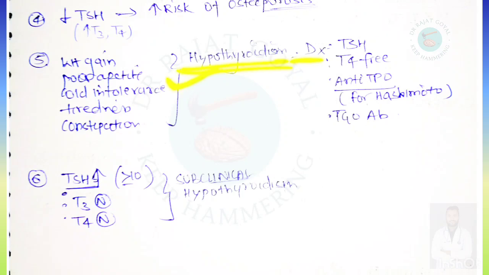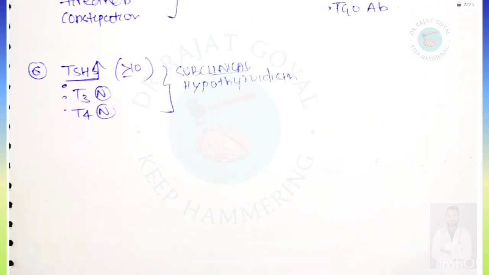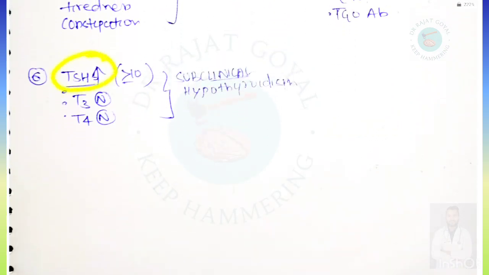Diagnosis will be done by TSH, T4, anti-TPO antibody for Hashimoto thyroiditis, and TG antibody. If TSH is more than 10 and T3 and T4 are normal, then it is subclinical hypothyroidism.